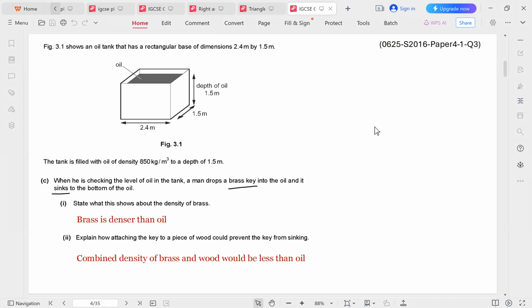In part D(i), we are told, explain how attaching the key to a piece of wood could prevent the key from sinking. So the idea is that when you attach the key to the wood, they become one body, a single entity, and wood is less dense. Of course, it's much less dense than brass. So the combined density of brass and wood would be less than the oil. Therefore, the whole body as one unit would float, not sink.